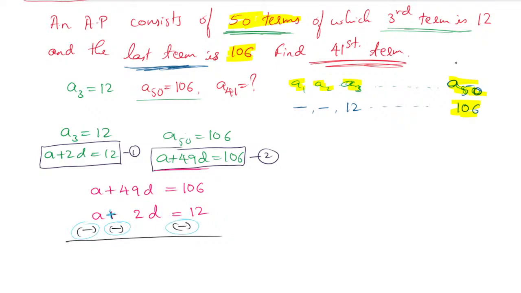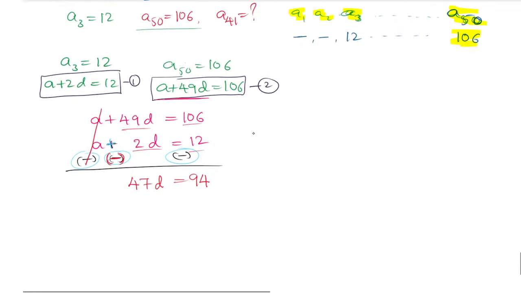A minus A gets cancelled. Then 49D minus 2D, the new sign being negative, gives 47D, which equals 106 minus 12. 106 minus 12 is 94.